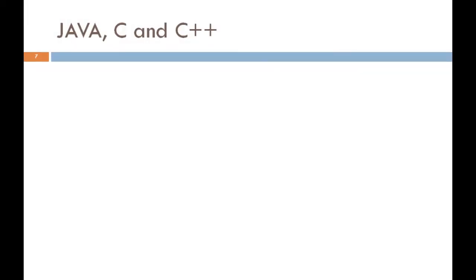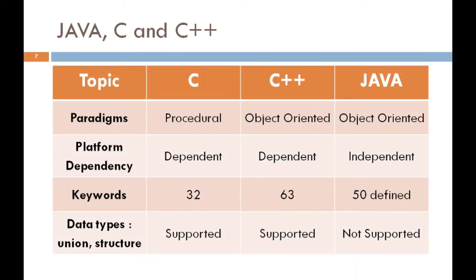Let's discuss the next topic, comparison of Java, C and C++. We consider some concepts which are supported by C and C++ but not supported by Java. Java is a true object-oriented programming language, and Java removes some limitations of C and C++.